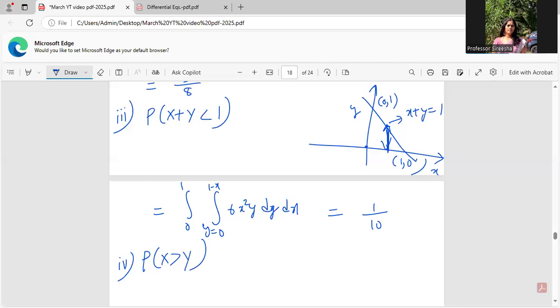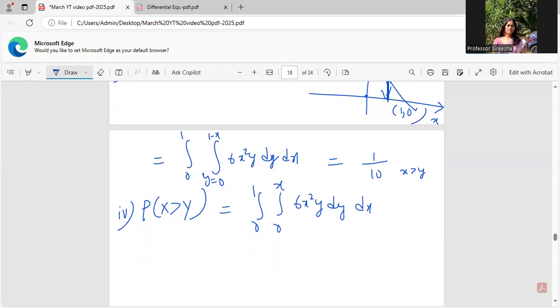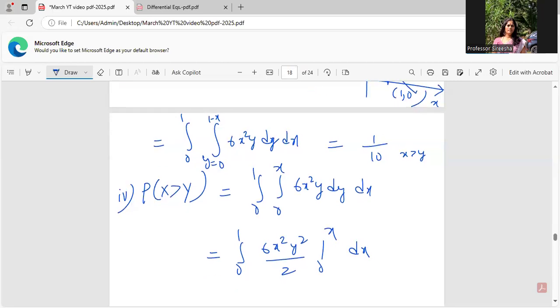X greater than y. Okay. So for what all values x is greater than y, I should be calculating those. Or in other words, it is something like x greater than y. So I'll be fixing y limits from 0 to x, guys. 6x square y dy dx. Accordingly, I'll integrate and get the values. So integral 0 to 1, 6x square y square by 2 is what I'll have from the limit 0 to x, dx.